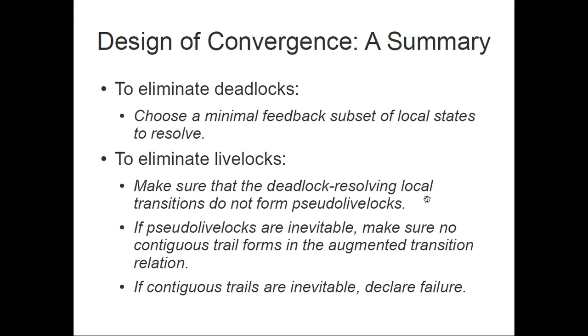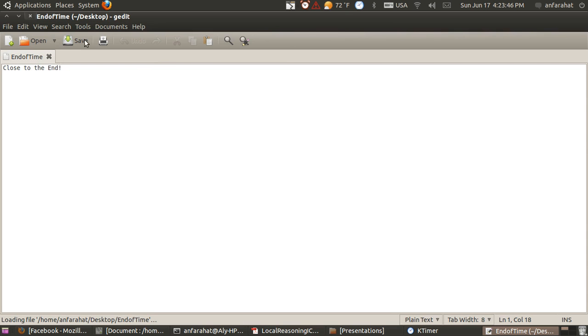any livelocks globally. So to summarize the design, we choose a minimal feedback subset of local states to resolve, and then we look for transitions to use in order to resolve these local deadlocks, and make sure that these transitions either don't form pseudo livelocks, and if this is inevitable, if they form pseudo livelocks, then make sure that they don't form a trail. But if they do, if all of the possible subsets of local transitions do form a trail, then we can't avoid anything. I mean, we can't say anything about it.